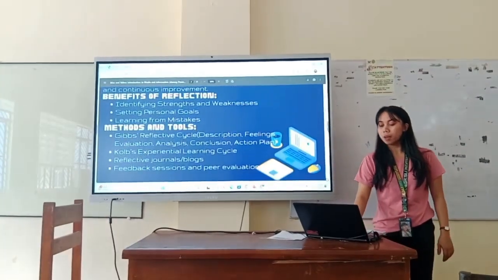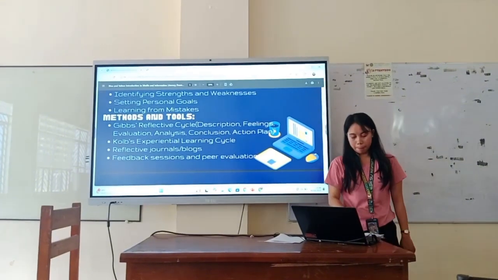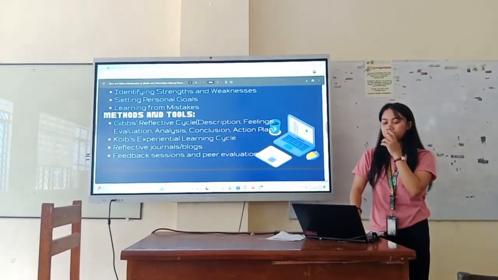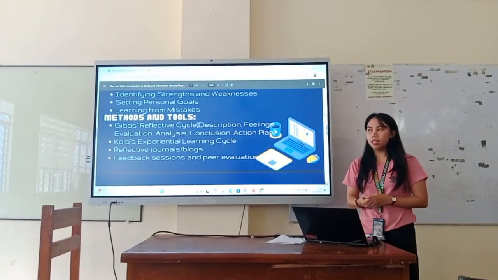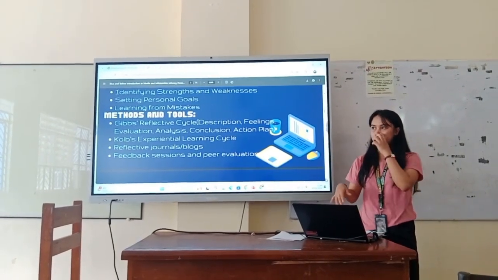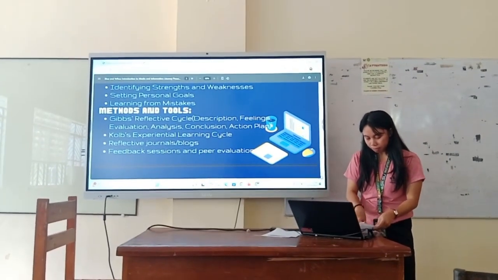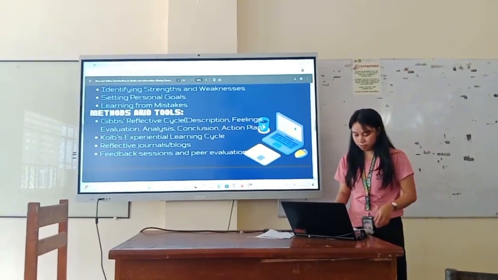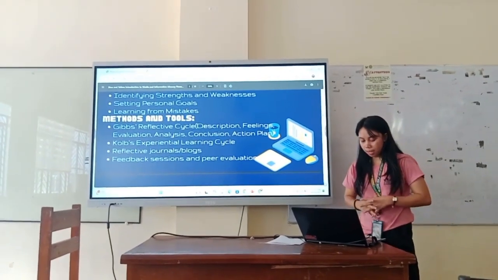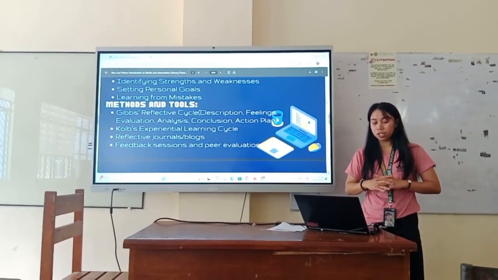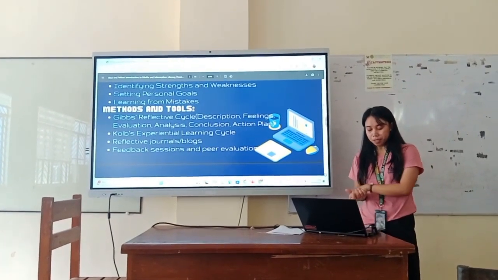So ito yung mga examples ng methods and tools para sa effective learning. For example, the Gibbs reflective cycle, ginawa siya ni Graham Gibbs noong 1988.